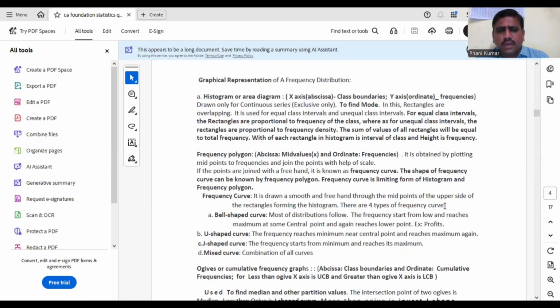Next one is J-shaped curve. That means the frequency starts at minimum point and reaches maximum and stops there. It occurs like J-shape. Okay, J-shaped curve. And mixed curve is a combination of all the curves. So there are 4 types of frequency curve. Mostly used is bell-shaped curve.